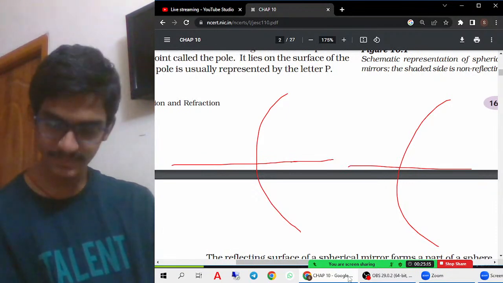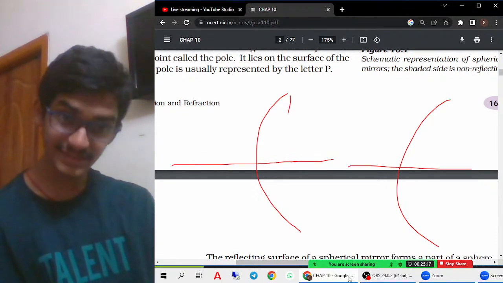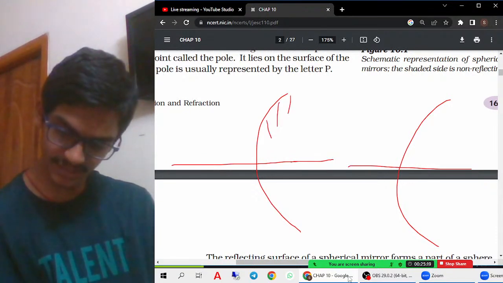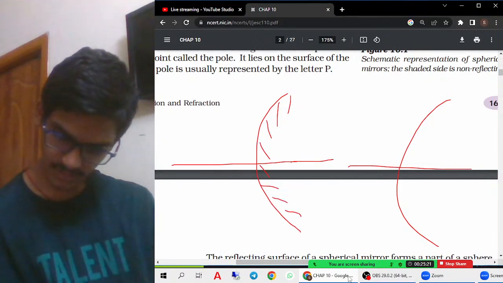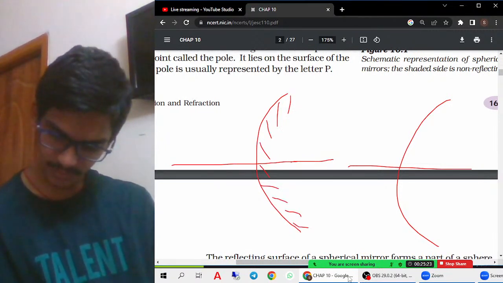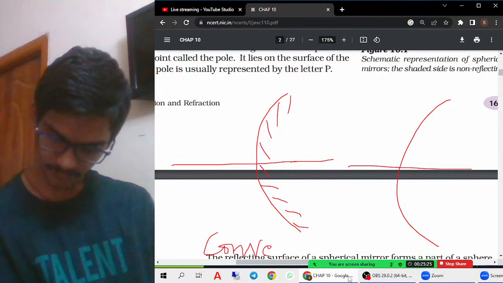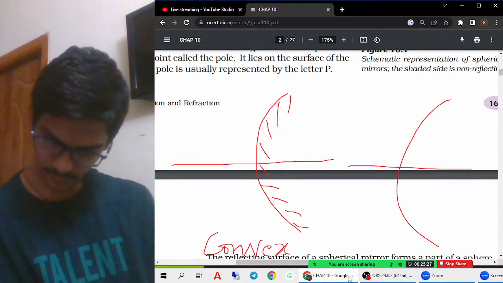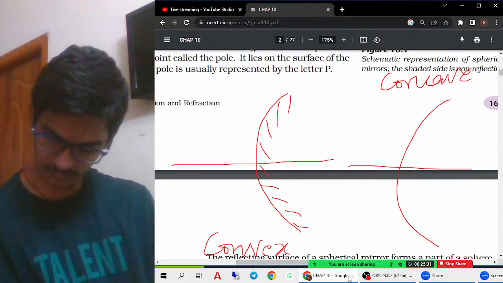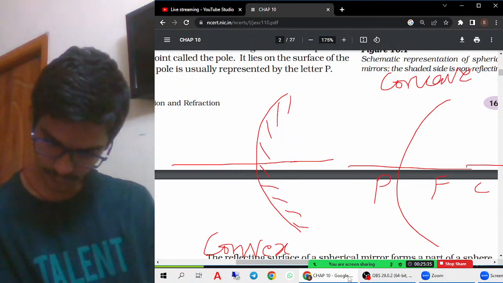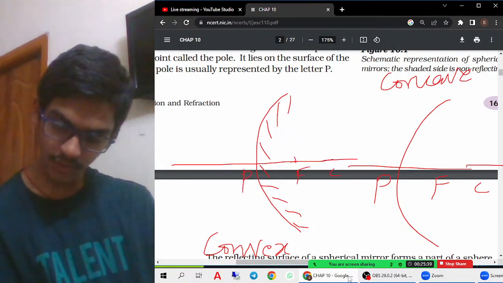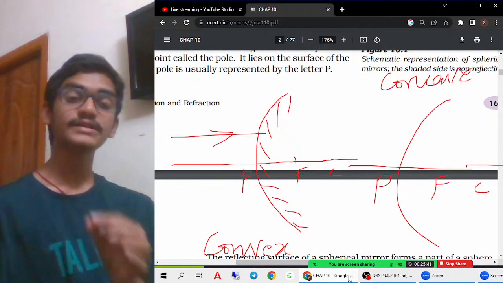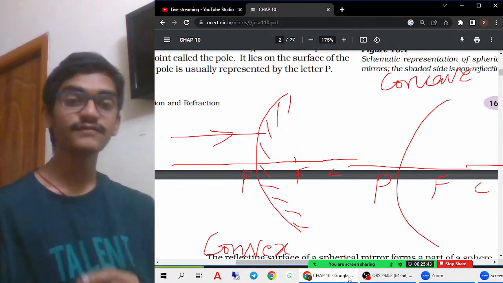So for a convex mirror, the reflecting surface is outwards, so the rough surface is inwards. I'll draw the picture. Convex. For a convex mirror, you have to remember that the light rays are always diverging.